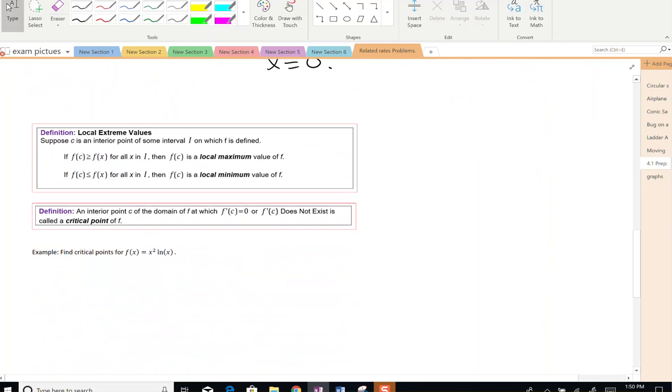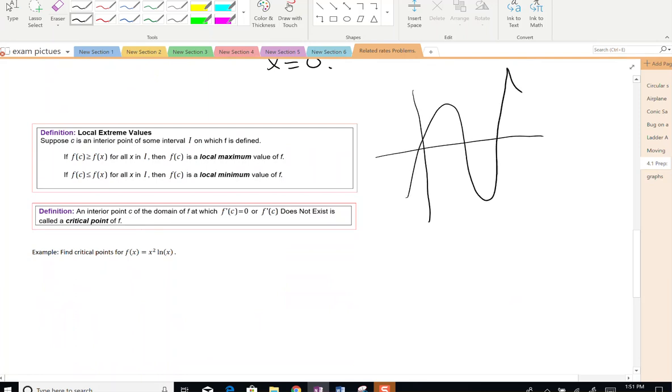So with a local extreme value, it's more like you have this big function. Let's draw it. And if you zoom in on a small interval, let's say from 0 to, let's say this is 5, we would be looking at this part of the graph.